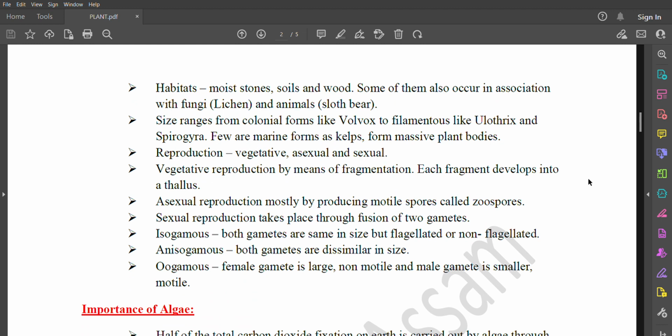Sexual reproduction takes place through fusion of two gametes. Isogamous: both gametes are the same in size, but flagellated or non-flagellated. Anisogamous: both gametes are dissimilar in size. Oogamous: the female gamete is large and non-motile, and the male gamete is smaller and motile.